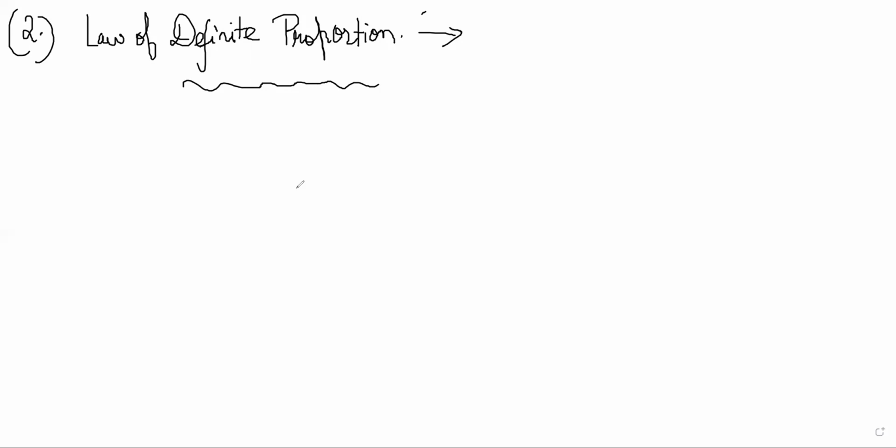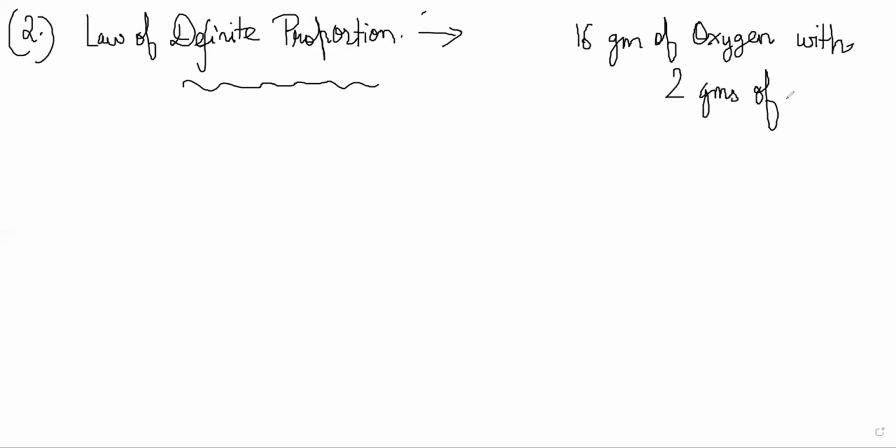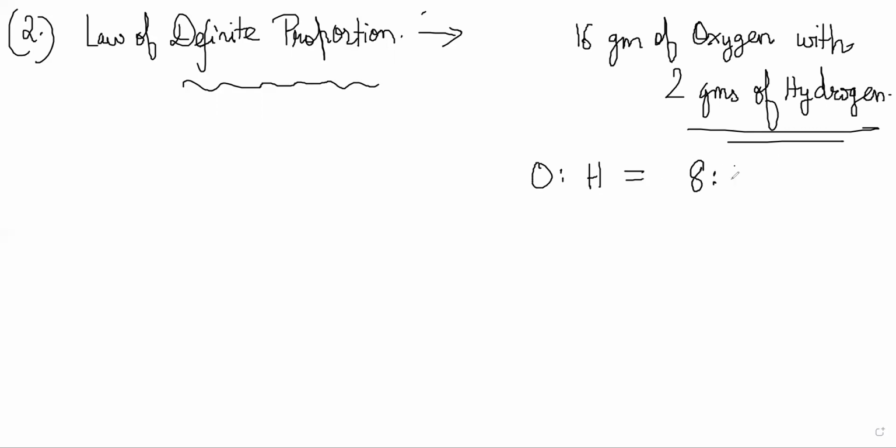Always, when you want to create H2O, you will have to add 16 grams of oxygen with 2 grams of hydrogen. People noticed this. Whenever they made some compound, they found that the amounts of reactants were always in some fixed ratio. So O to H here was always in an 8:1 ratio by mass, and when you had an 8:1 ratio of oxygen and hydrogen, you got water.